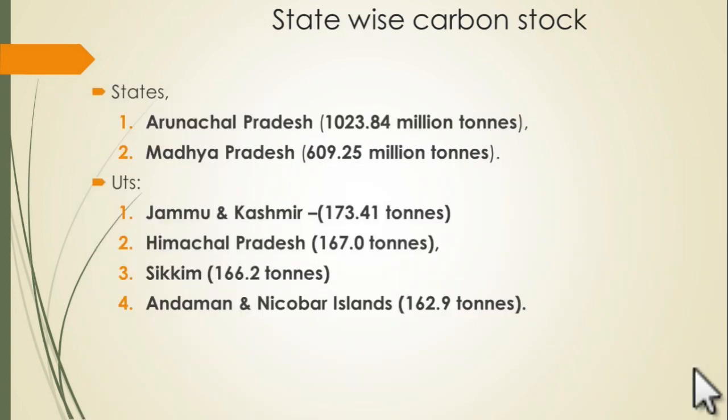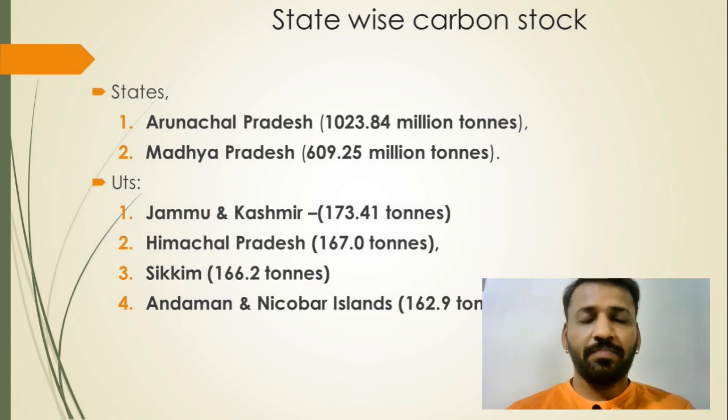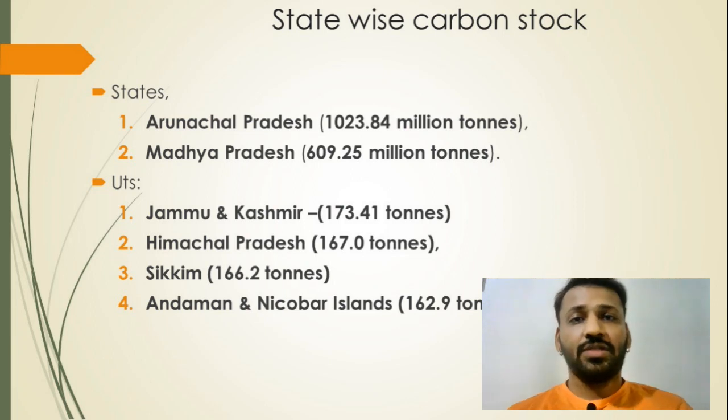The Economic Survey also talks about state-wise carbon stock. In terms of states, Arunachal Pradesh ranks first in total carbon stock. What is the total carbon stock in Arunachal Pradesh? 1023 million tons. Number 2 is Madhya Pradesh, 609 million tons.